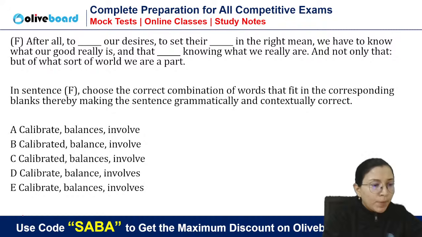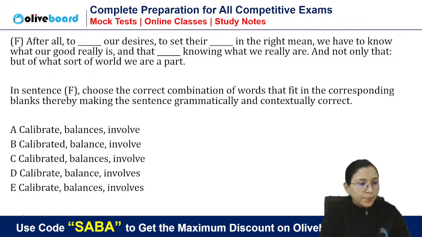Now, filler, triple blanks are there. Now everybody is saying D, D, D. Okay.